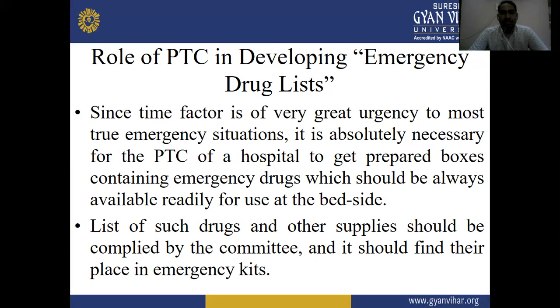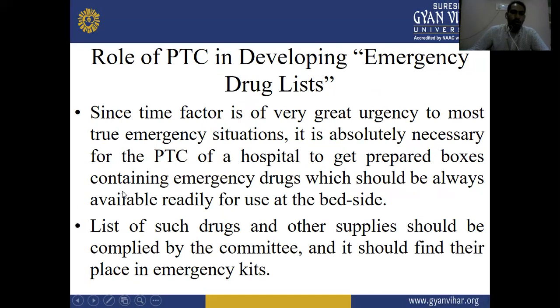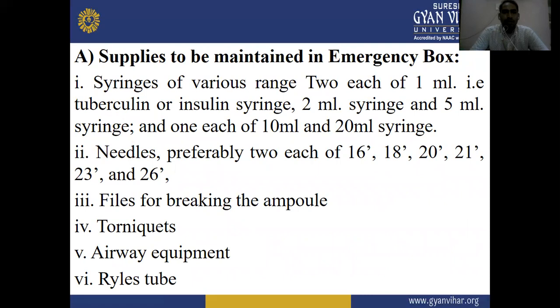The emergency drug lists are prepared by the pharmacy and therapeutic committee, and the list of such drugs and other supplies should be compiled by the committee, and should find their place in emergency kits. First one, supplies to be maintained in the emergency box.